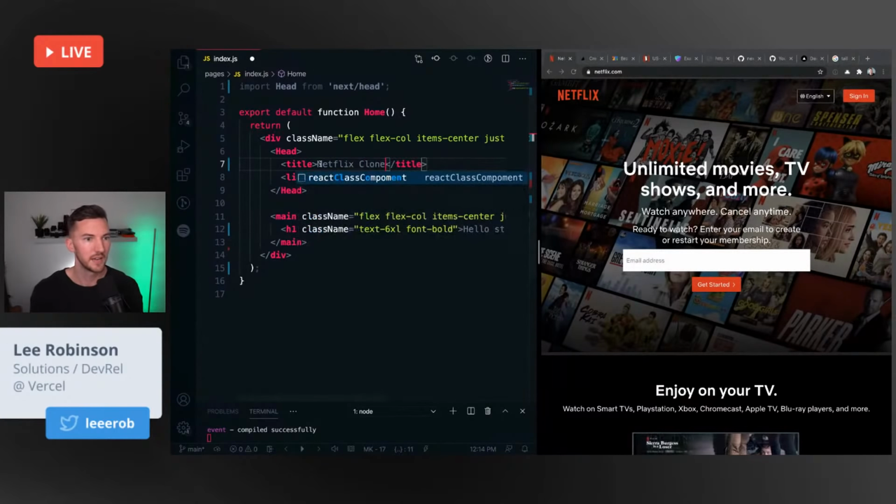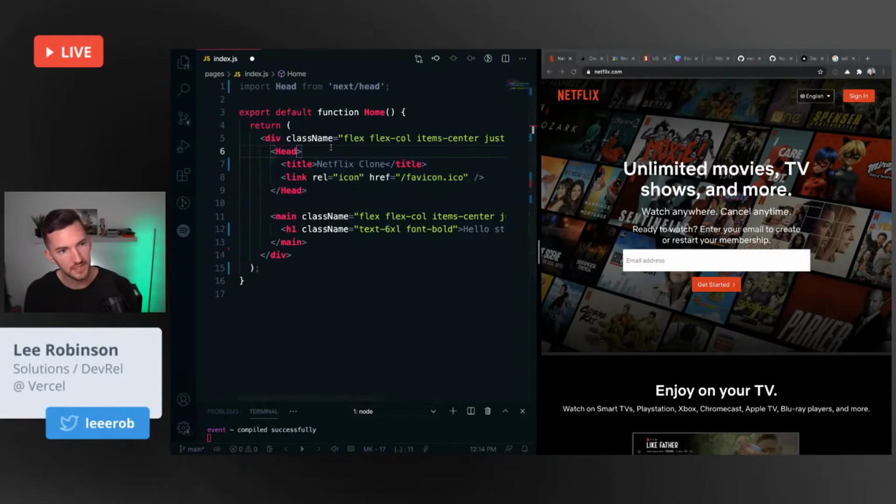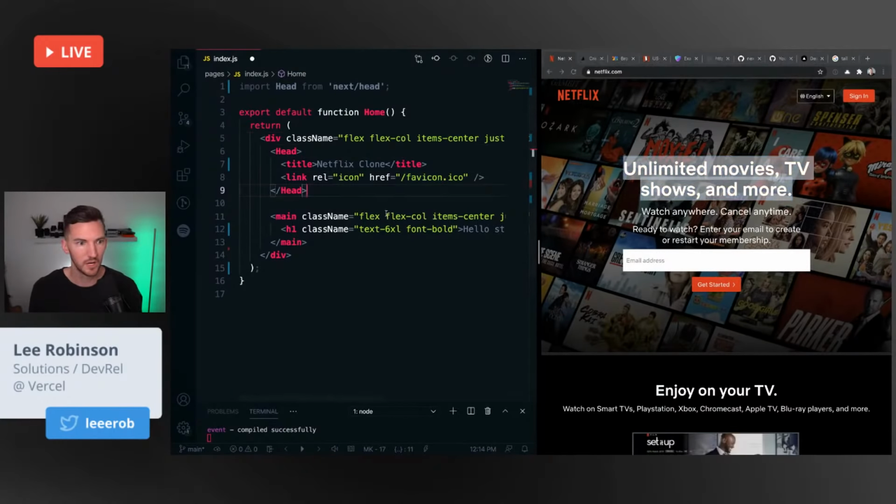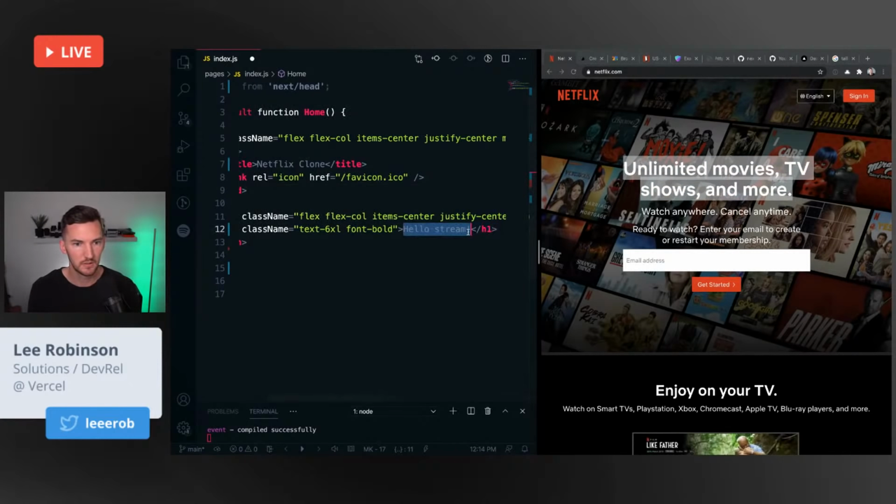For the title, we're using Next Head that allows us to change what tags we want to throw in the head of our document. So we have our title tag. We have a favicon that comes included. We'll copy over this title.